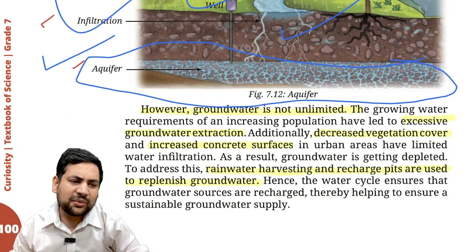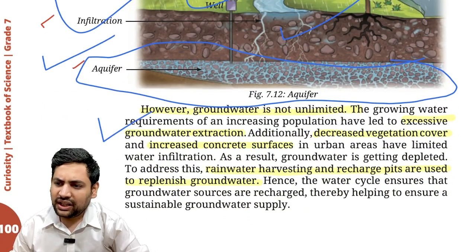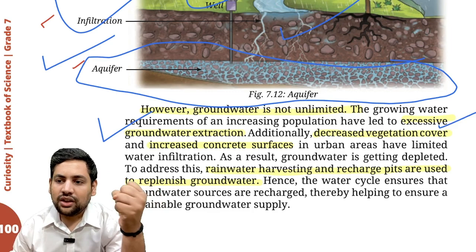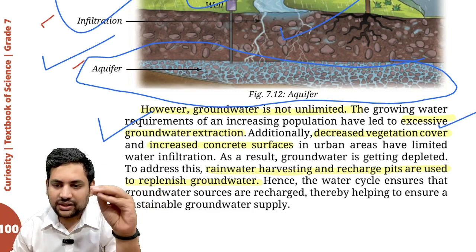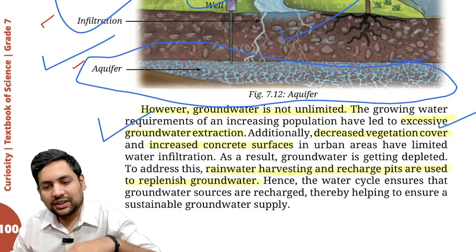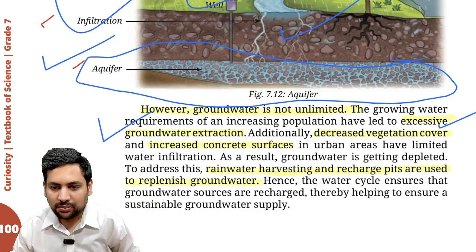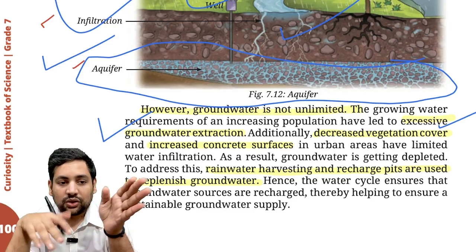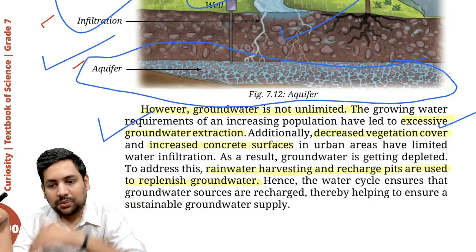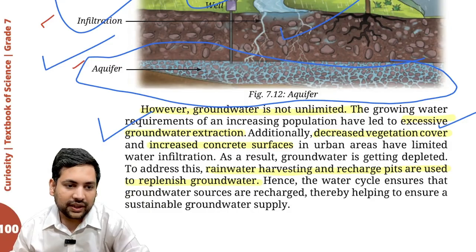Then it talks about how groundwater is not unlimited. If you do excessive extraction, which cannot be replenished in the same time. Every year, for example, in monsoon, aquifers get recharged, and in the summers they get used more and more by the people. So it should be in proper proportion, so that you are not extracting more than what can be replenished in the monsoon season. Correct?